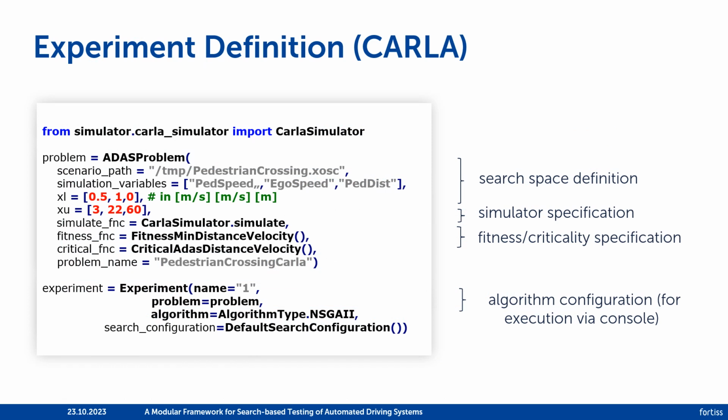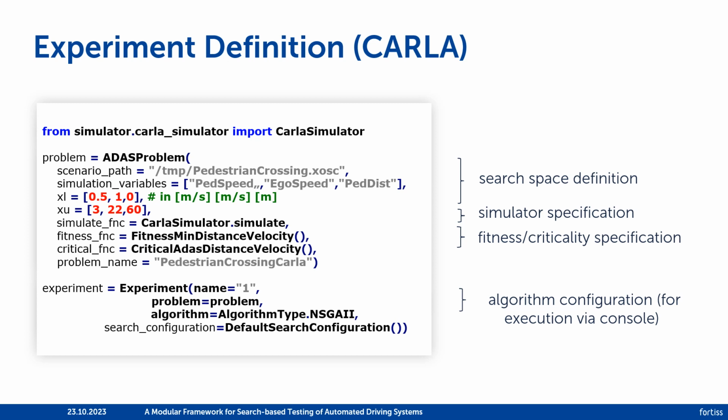To perform testing, we need first to define an ADAS problem. An ADAS problem receives as input the definition of the search space. Here we pass the path to the scenario, the variables to be varied, and the bounds. Further, we need to specify the simulator by assigning the simulate function, and define the fitness and criticality function. In the bottom part of this figure, we see the definition of the search algorithm and the assignment of the configuration of the algorithm that holds parameters such as the population size and number of iterations.